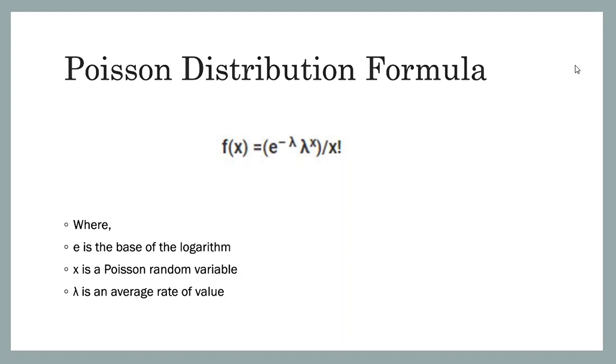So this is the equation for the Poisson distribution. This is the exact formula: f of x is equal to e power of minus lambda, lambda power of x by x factorial, where e is the base of the natural logarithm, the exponential value, equal to 2.718, and x is the Poisson random variable, such as the number of heads in tossing a coin, and lambda is the average rate of value, that is the mean.